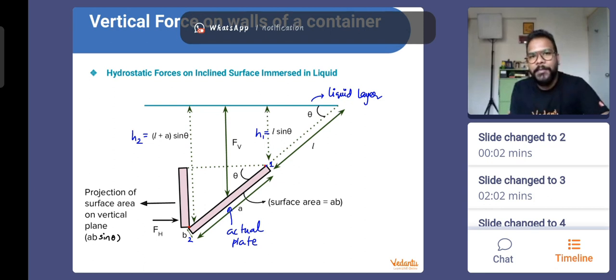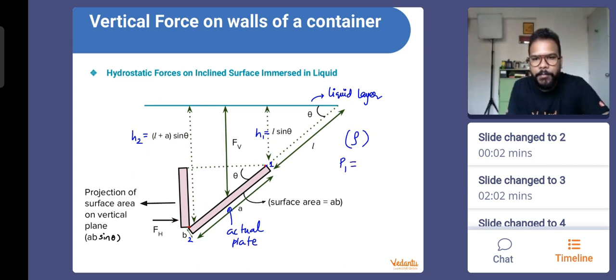First of all, tell me, can we write the value of pressure if we know the depth and if we know the density of the liquid? Can we write the value of the pressure at edge A and edge B? So let me first just write that, so that we understand what is happening in the derivation. Layer 1 or edge 1 will have a pressure which is going to be rho into G into L sin theta. Similarly, pressure at edge 2 will be rho into G into (L plus A) sin theta. That's the difference.